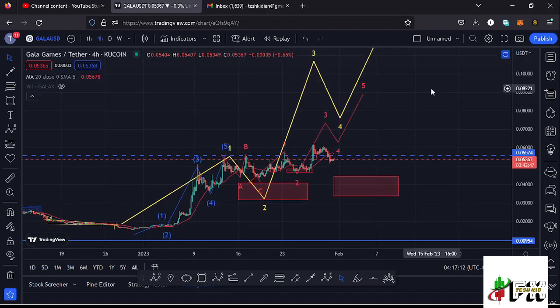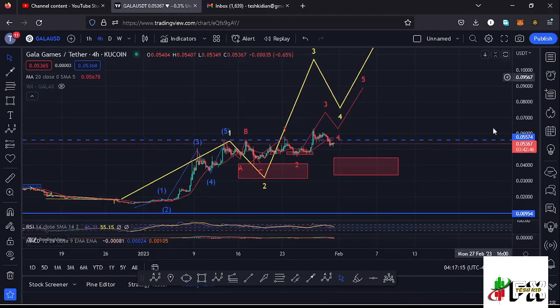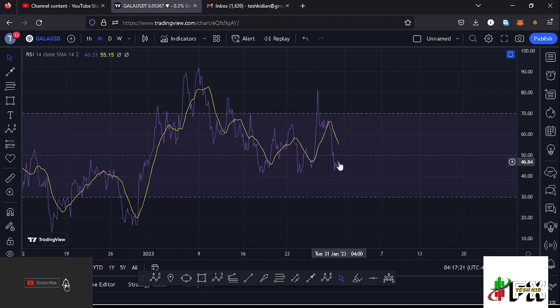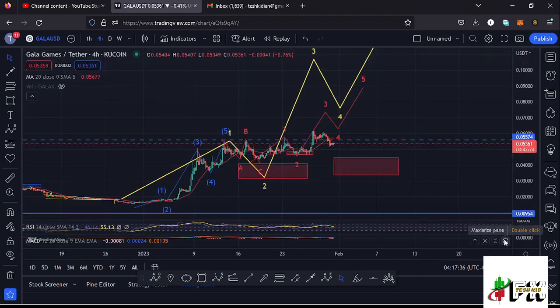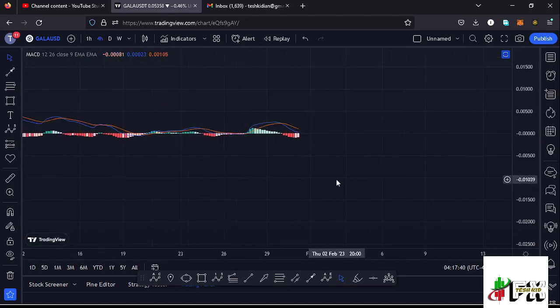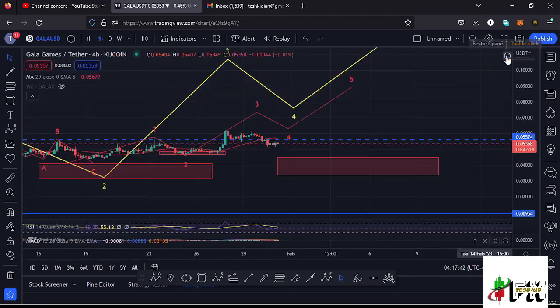And taking a look at the indicators before I give you the long-term scenarios that I'm expecting to play out, here on the RSI you can see we are trading at around the 46.84 mark, and that means we have massive room for us to support both scenarios to the upper side and also to the lower side in the formation of that larger Elliott wave count 2. And also taking a look at the MACD, here on the MACD we have been able to print a bearish cross, and that means lower prices are still coming our way.